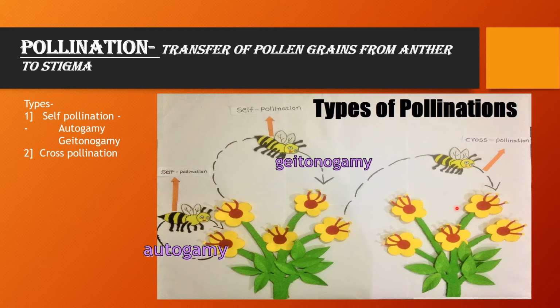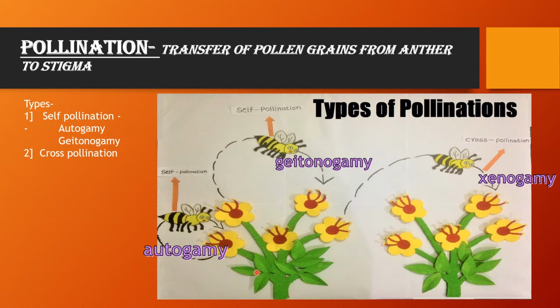That means here transfer is taking place between two different plants. So there is maximum chance of variation because here crossing is taking place. So that process is called cross pollination, and it is also termed xenogamy or allogamy.